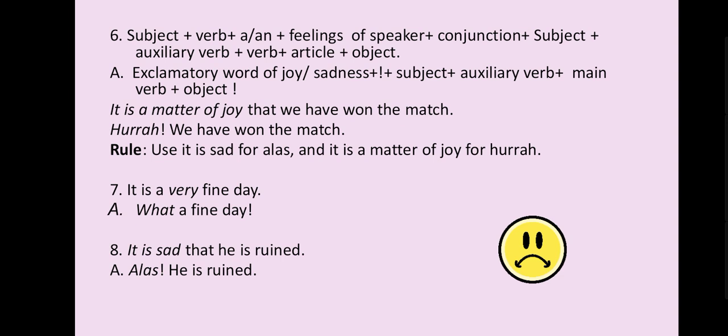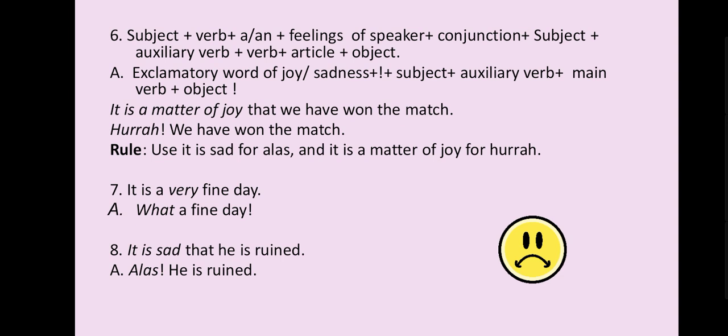It is a matter of joy. In that place, if it is a matter of sadness that we have lost the match, that kind of sentence may come. But it is a joy, that's why we will write like this: exclamatory word of joy plus subject plus auxiliary verb plus main verb plus object, meaning hurrah.